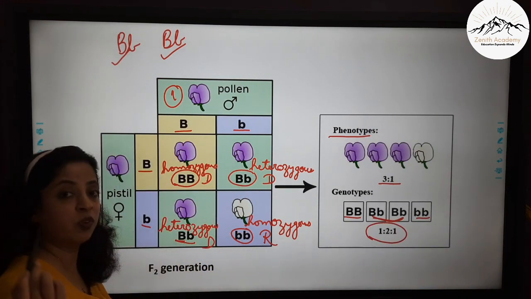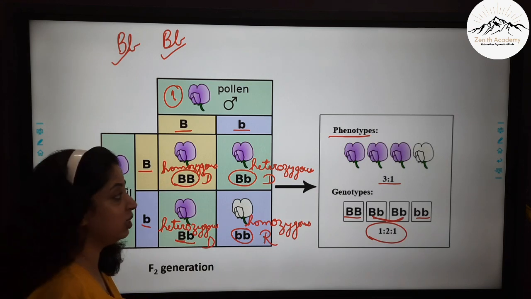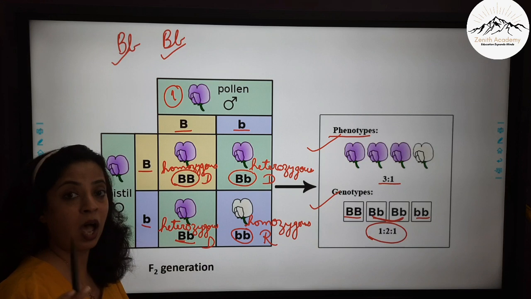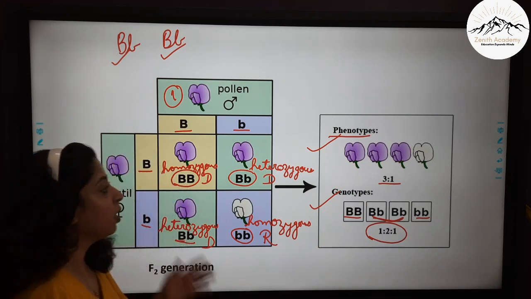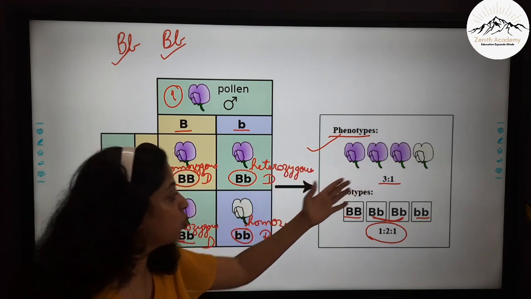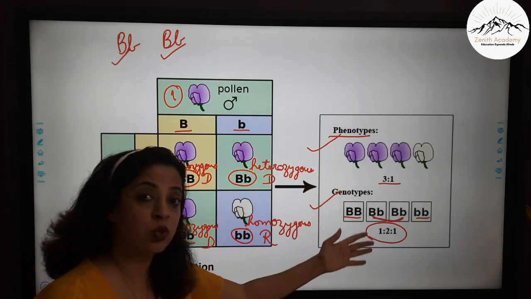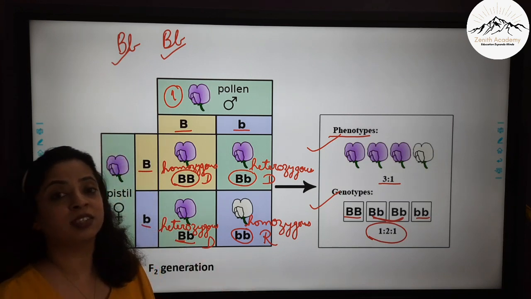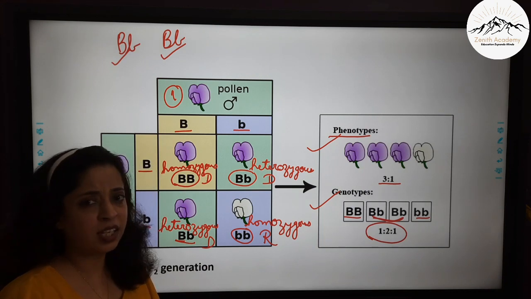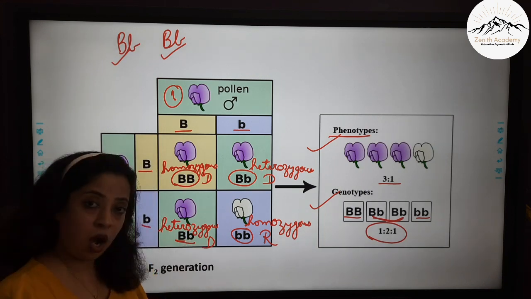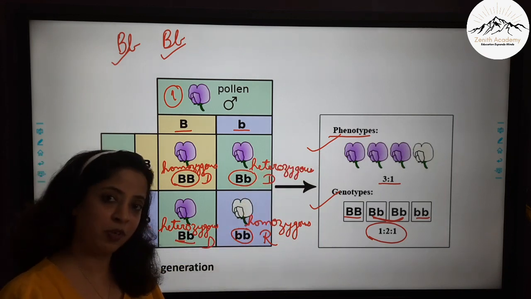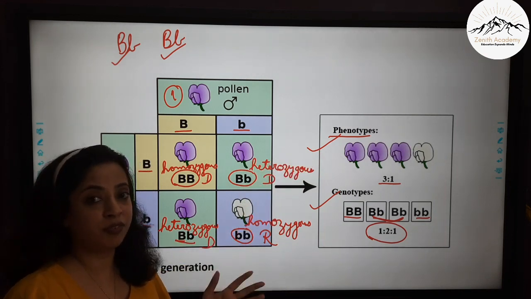Now children, this is very important to remember this phenotype and genotype ratio of monohybrid cross. Okay. Now the ratio remains same, that is for phenotype it is 3:1 and genotype it is 1:2:1 for any of the characteristics that you take. So here we have taken the color of the flower. You can take any of the characteristic and work out, you will get the same ratio. So that is your homework for today. You will work out for different combinations.